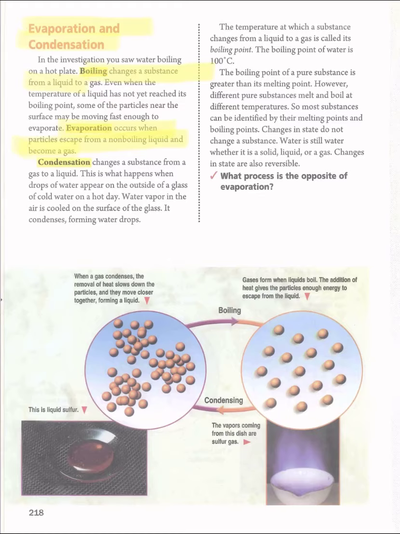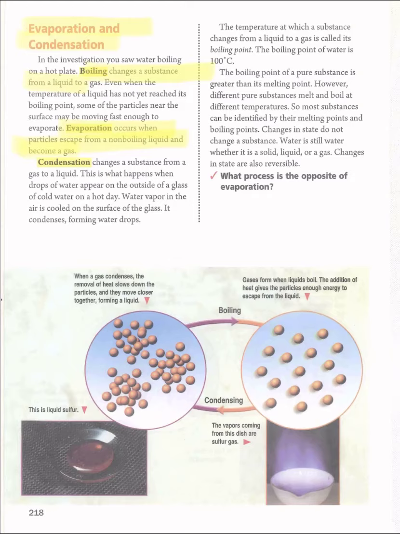But in boiling, the particles will escape from the liquid when they reach the boiling point. But in evaporation, they will not reach the boiling point and they will escape from it.